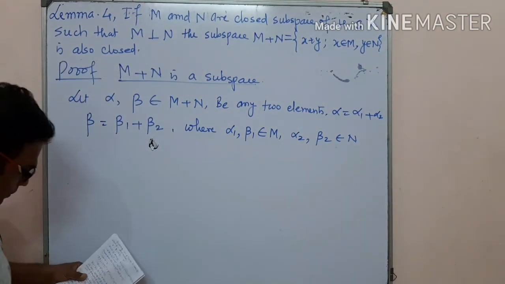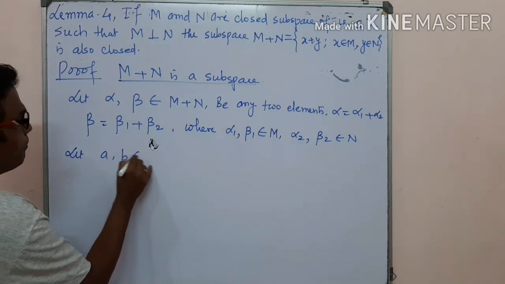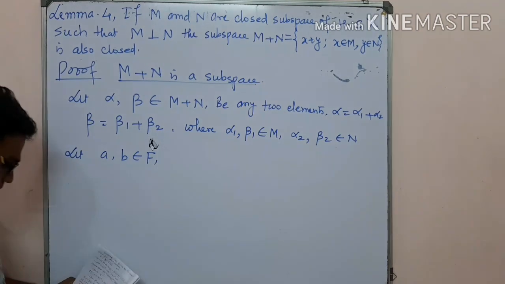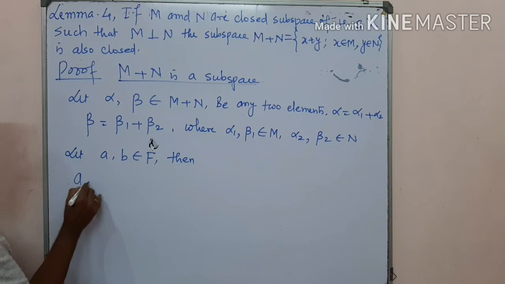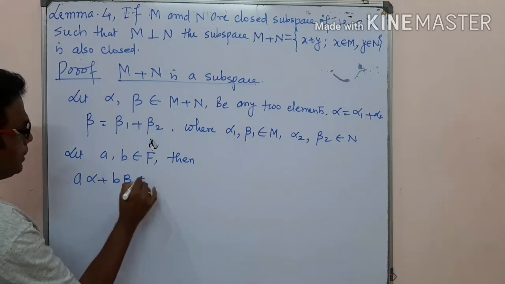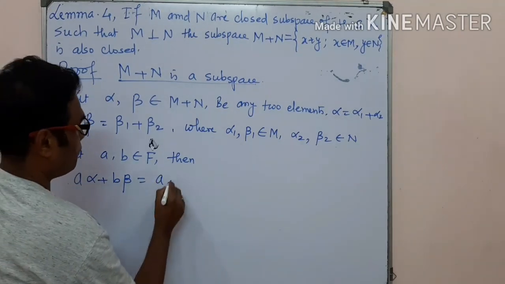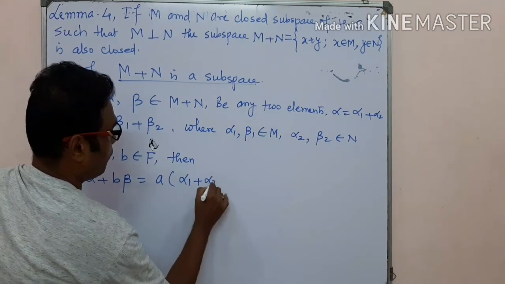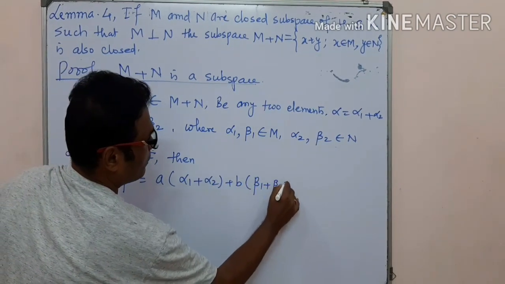Now let a and b belong to F, then a alpha plus b beta, which is equal to a times (alpha 1 plus alpha 2) plus b times (beta 1 plus beta 2).